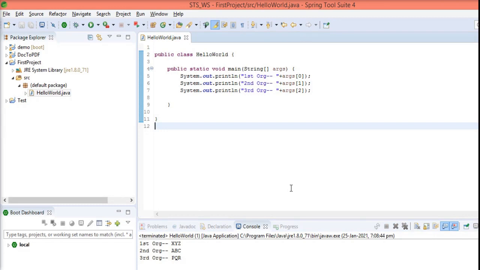So this is a very simple program for Hello World. In the next video I will explain how the classes and Java files are stored in STS or any Java project.